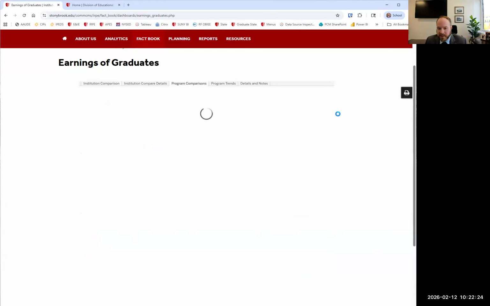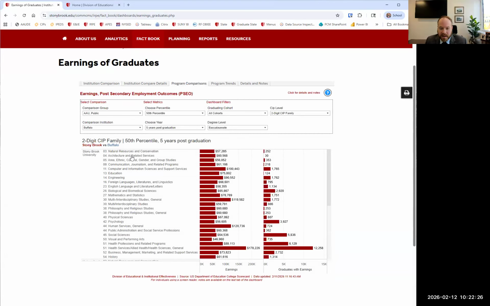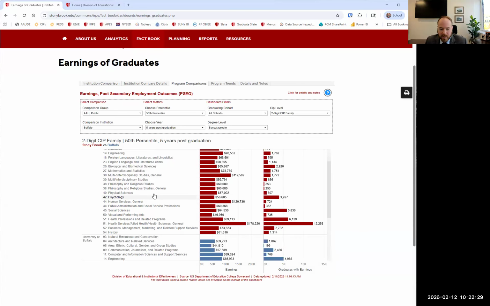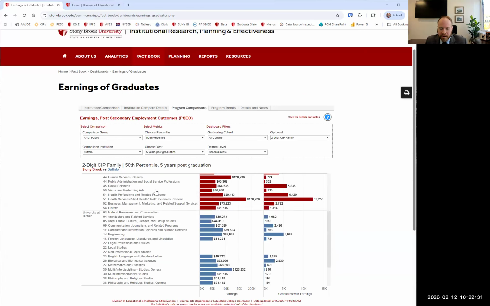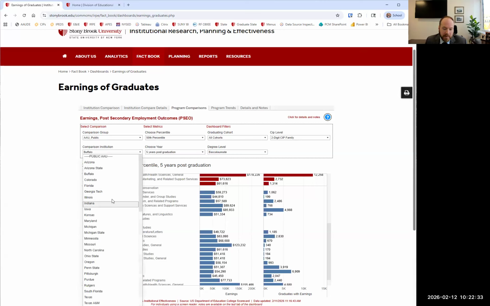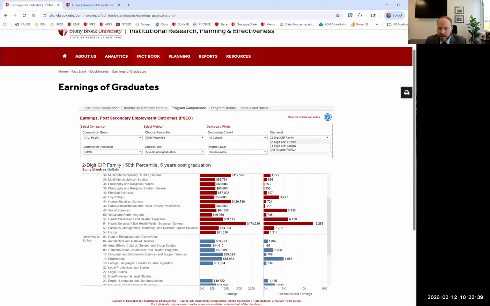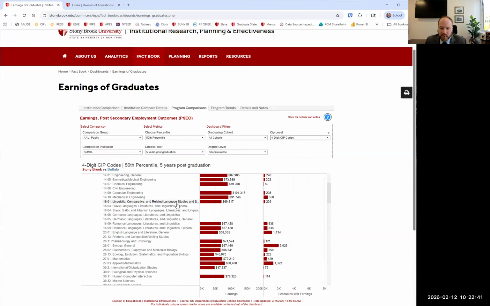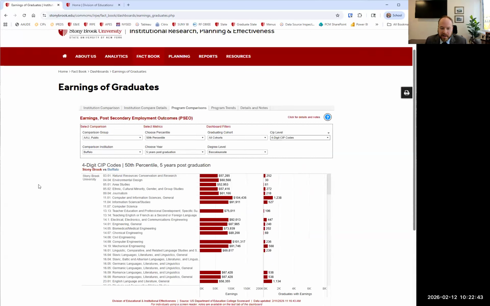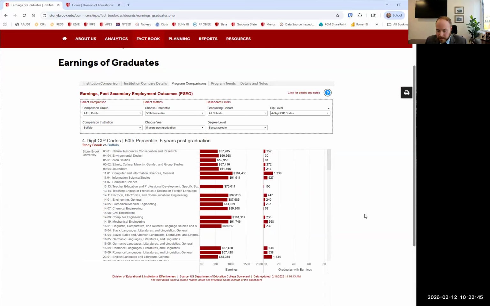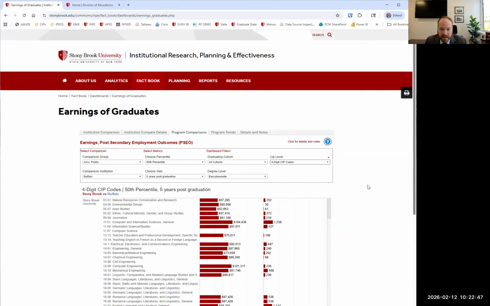If we wanted, we could filter, but I'm just going to click over to see which areas we have and what they look like. This is Stony Brook compared to Buffalo, but we could compare anybody else in this comparison set who has data. We could look at this at the 2-digit level, or at the 4-digit level to see really far down into what students are earning when they graduate. But that's one of the newest dashboards we have here. So that's the end of the questions that I have scripted.